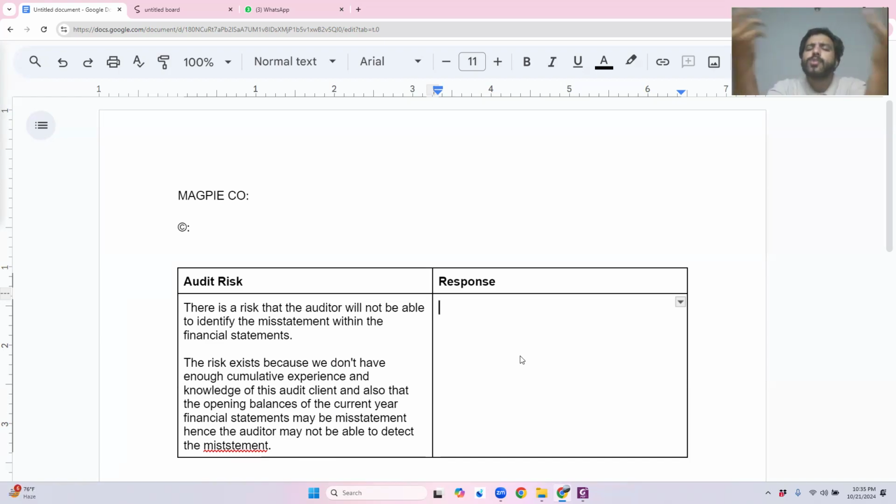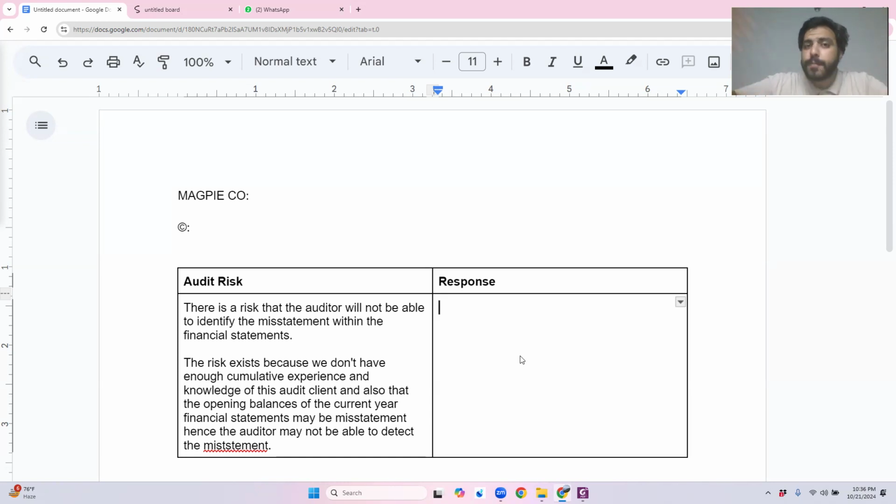Got it? So what is going to be my response in reason number 1? Why I think there is a risk? What is going to be my response for that? Experience, I can't ask for a breakup of time. I can do nothing there. I cannot ask the management to give me something because I don't have cumulative knowledge of the client. What is a better way to do something? To test more things. Because if I test more things, this is going to reduce the risk overall.